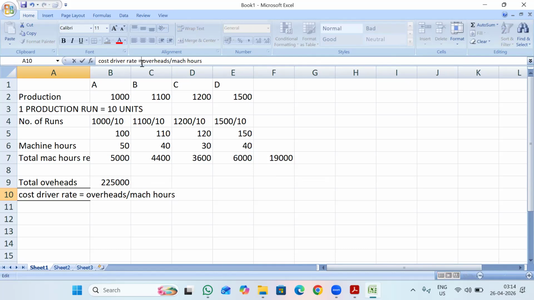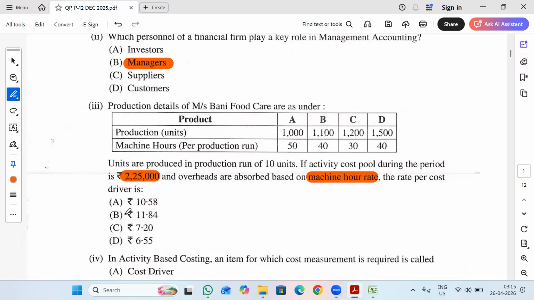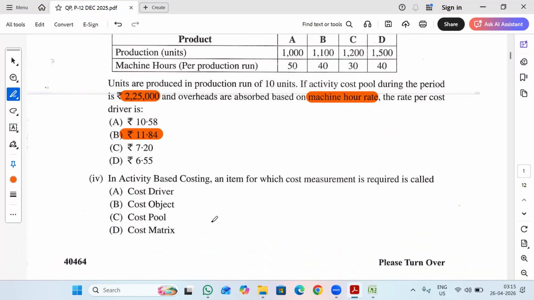So total overheads divided by total machine hours. So 2,25,000 divided by total machine hours, 19,000. So I will be getting 11.84 approximately per hour. So the correct option is 11.84. So let's move on to the next question.